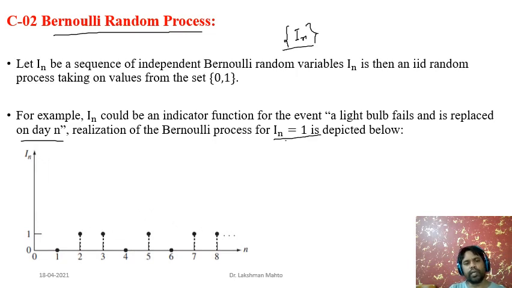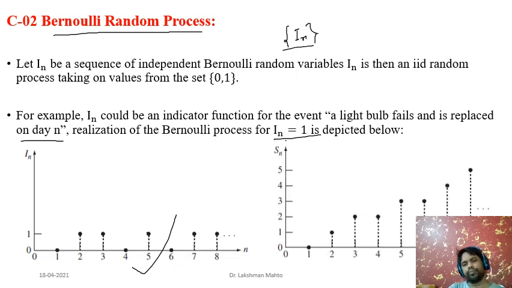These are the values of In which reflect In equal to 1. At 2, In takes the value 1, and at 3, In takes the value 1. So this is one plot of In versus n.